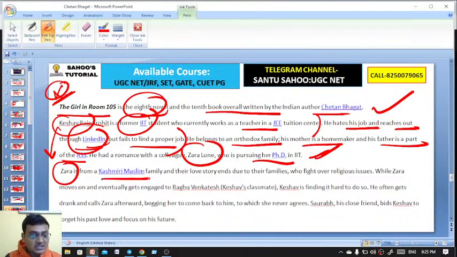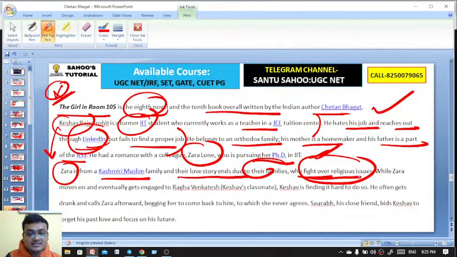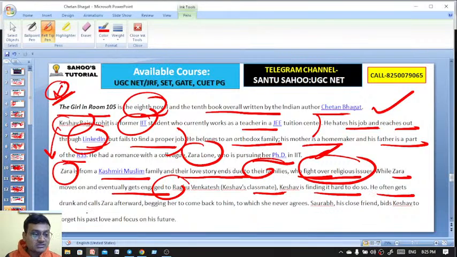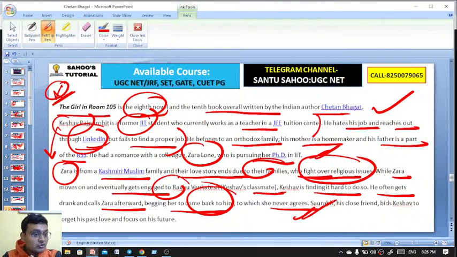Jara is a Kashmiri Muslim. So there is actually a fight because of the religious issues. The family did not allow them to marry. Their love story ends due to their families who fight over religious issues, while Jara moves on and eventually gets engaged to Raghu. Raghu is actually a class friend of Kesav, a classmate. Kesav is finding it hard to move on. He often gets drunk and calls Jara afterward, begging her to come back to him, to which she never agrees. So this is the story of The Girl in Room 105. Read this novel, it's a fantastic novel. The love between Kesav and Jara.